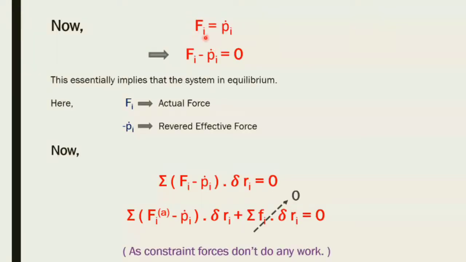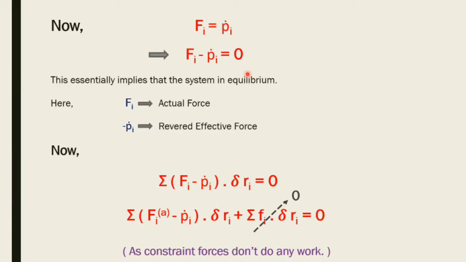What do we do? We take the same whole force and equate it to p_i dot. This is the same thing. We don't know what p_i dot is, but we are going to exploit it. Now you take it to the left, and you get F_i minus p_i dot. What does this mean? From considering a dynamic problem, we went back to a static problem, because the right side is 0. So you went back to the principle of virtual work, which was dealing with static problems, and you're going to use that to make an equation that deals with dynamical problems.